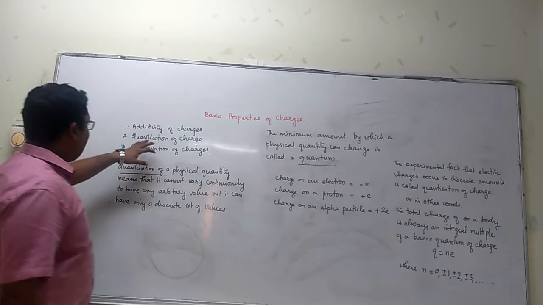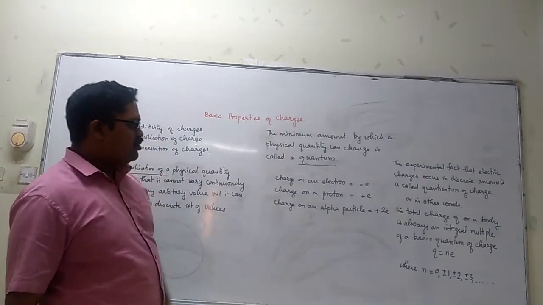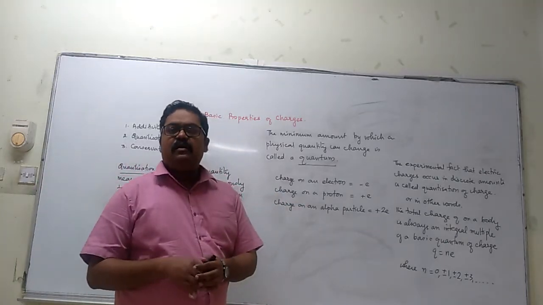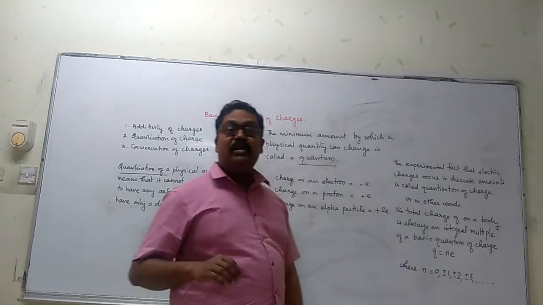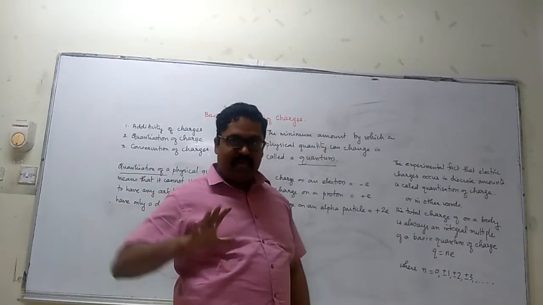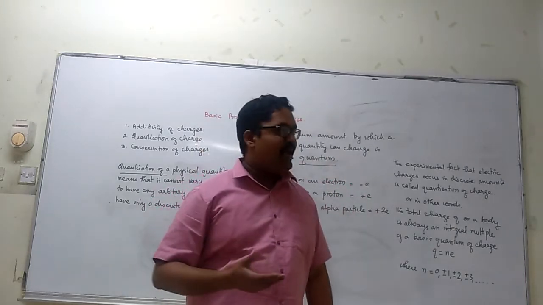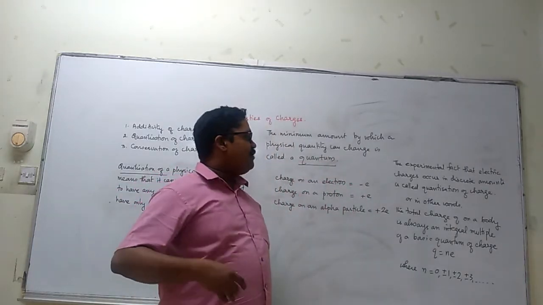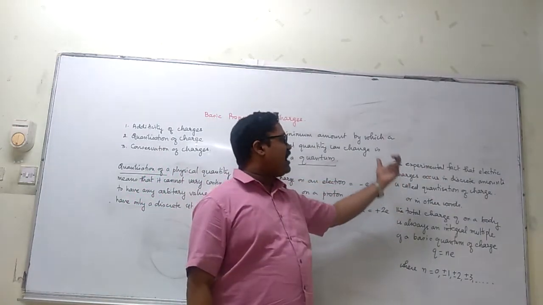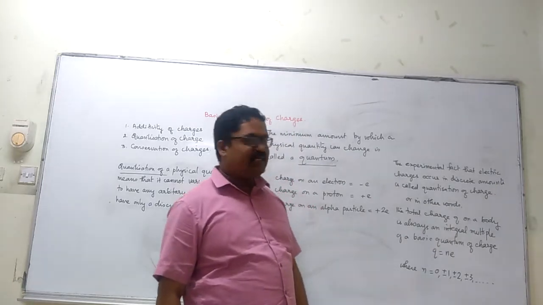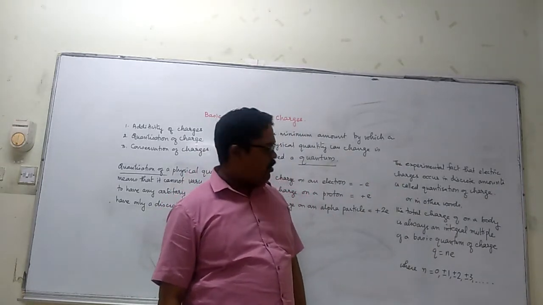Now, what do you mean by the quantization of charge? This is the second property of charges. Experimentally it has been verified that charges can occur only in discrete amounts. They cannot have any arbitrary values, but vary by discrete amounts. And this experimental fact that charges can occur only in discrete amounts is called quantization of charge. Hope you are all getting it.